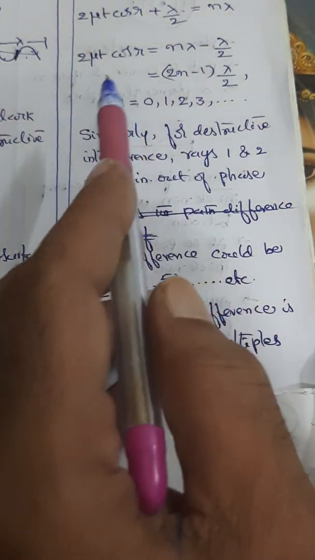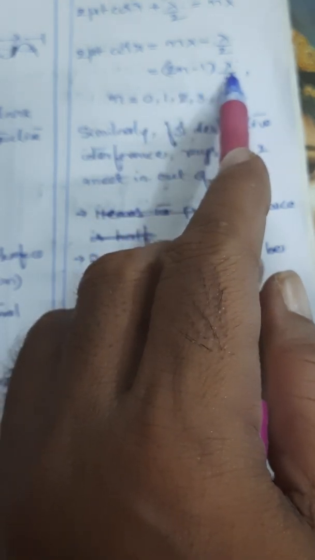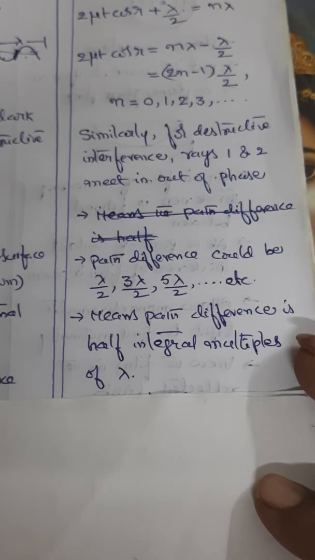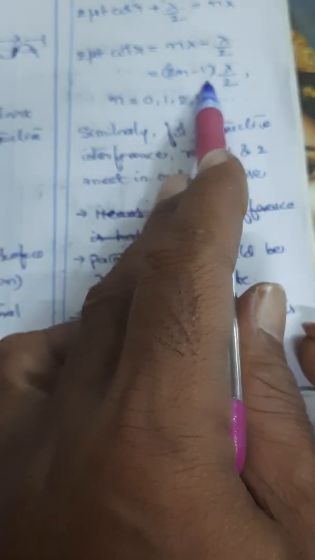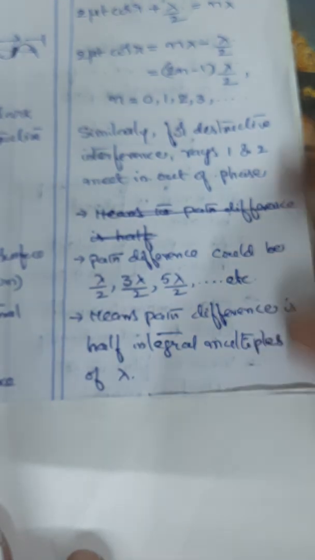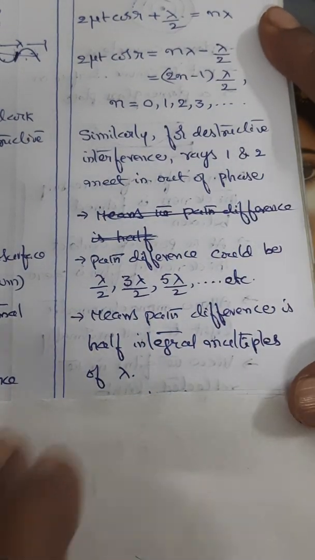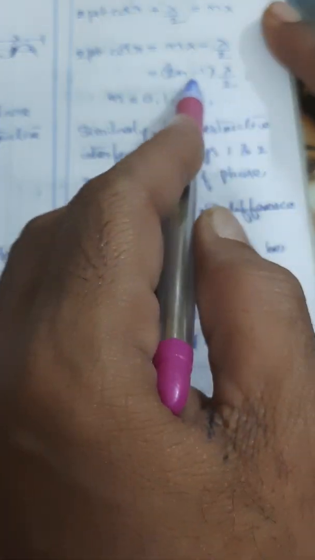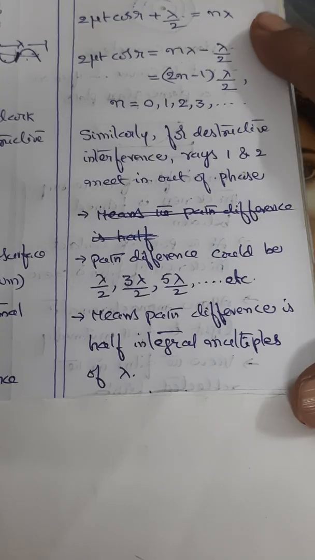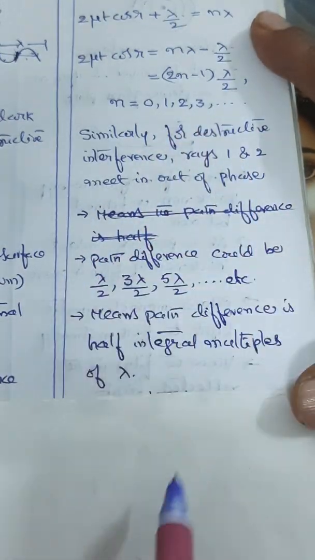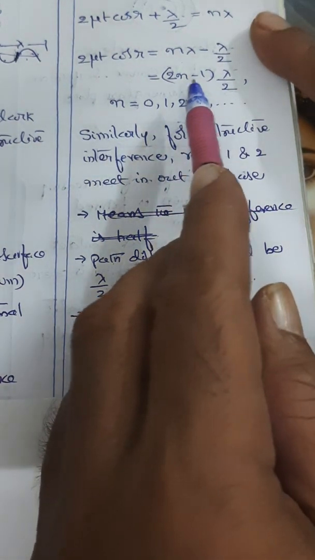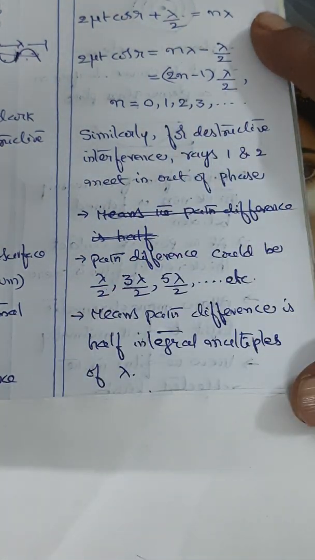So, if the integral multiple is 2n minus 1 into lambda by 2, then for half integral multiple, instead of 2n minus 1, this time you will get 2n plus 1, right? I am repeating, 2n minus 1 into lambda by 2 is giving integral multiple. For half integral multiple, instead of minus 1, you will put plus 1.